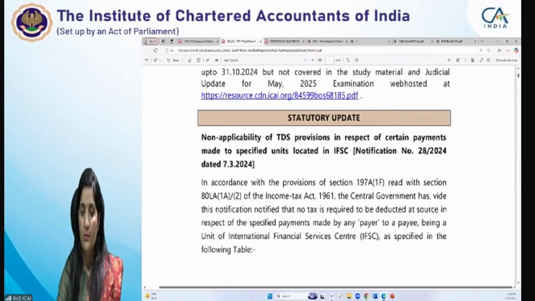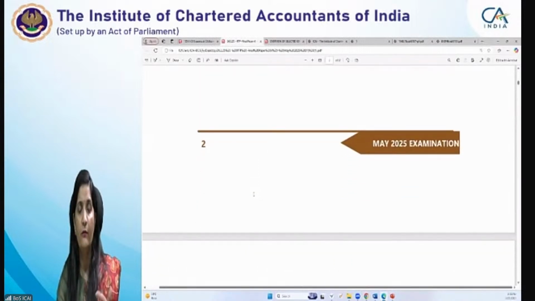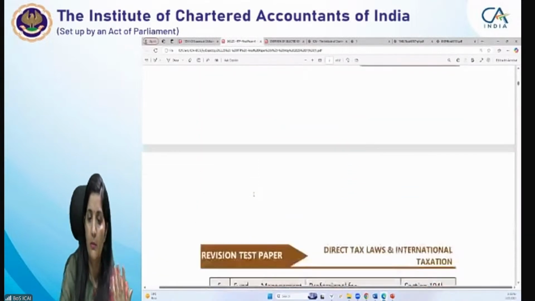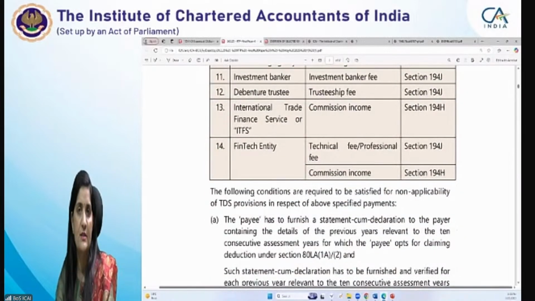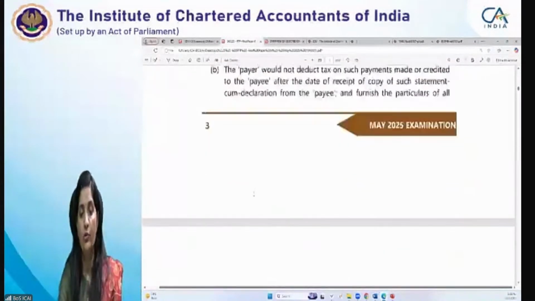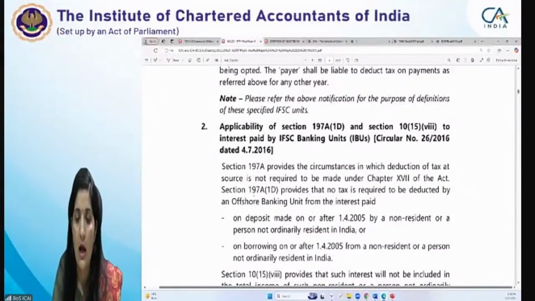Then apart from this, one circular is there which is in line with the overseas banks. There are some confusions whether the benefit provisions of section 1015 are applicable for the IFSC units, banking units which are located in the IFSC centers or not. Yes, that is applicable for those units also. This is covered in your circular, right?